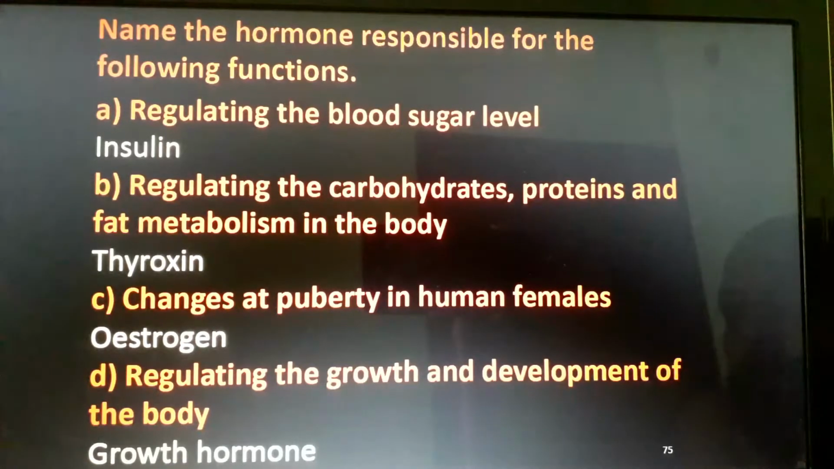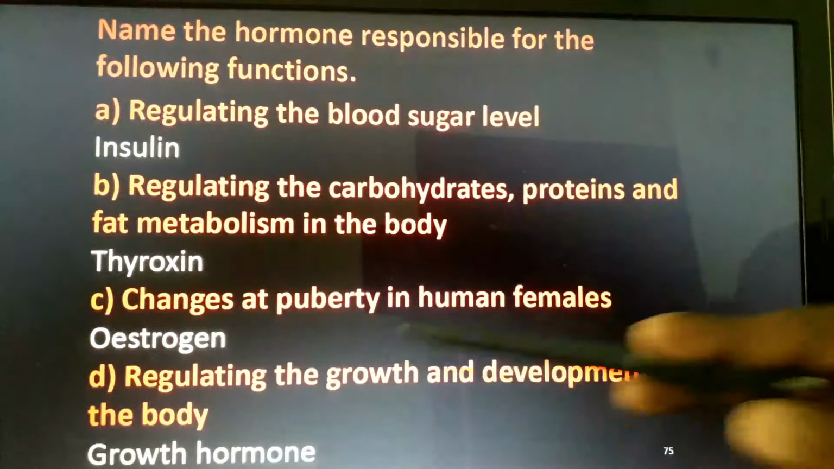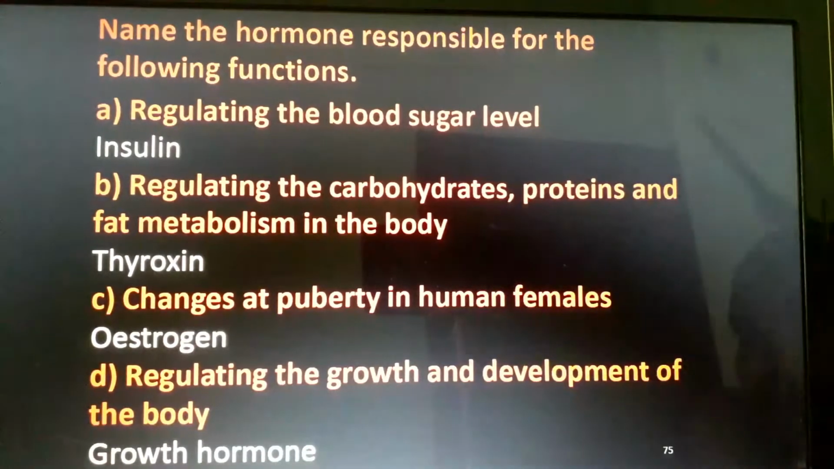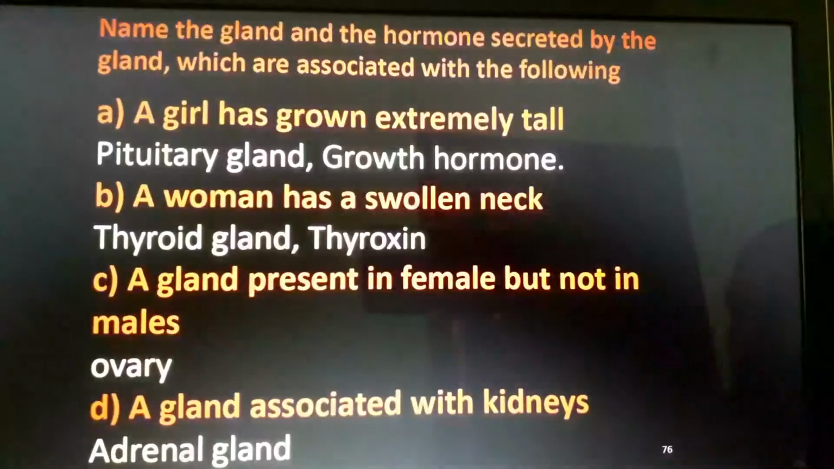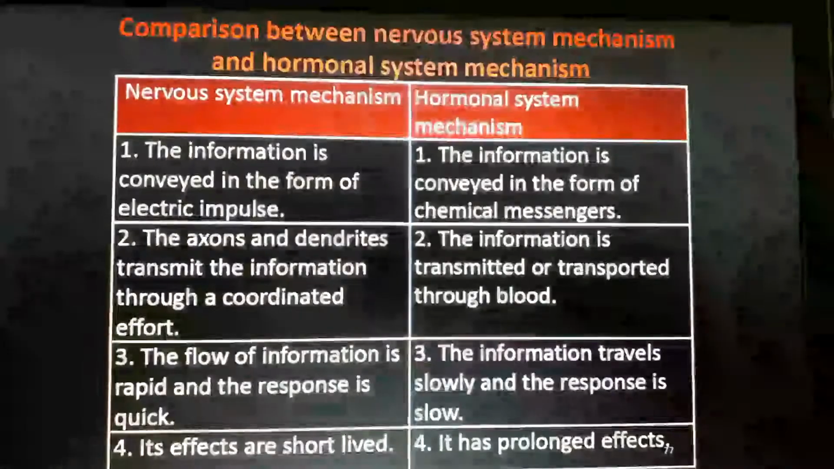Name the hormone responsible for the following. Regulating blood sugar level: insulin, you know that. Regulating carbohydrate, protein and fat metabolism: thyroxine, or thyroid secretion. Changes at puberty in human females: estrogen, not testosterone. Regulation of growth hormone: pituitary gland, growth hormone. Already you know that. It's not that much.